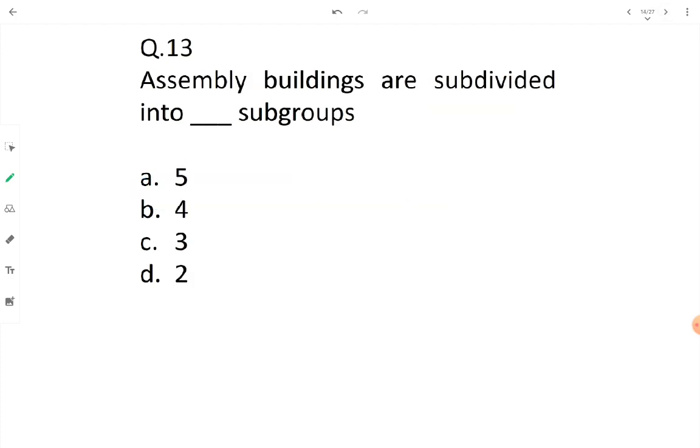Then assembly buildings are subdivided into 5 subgroups: D1, D2, D3, D4 and D5.